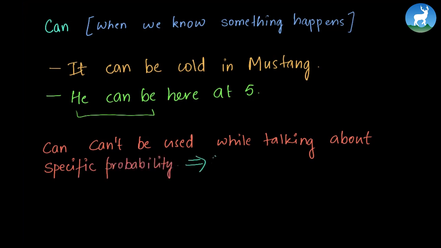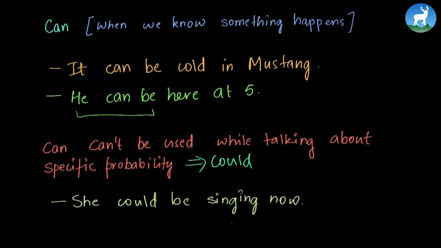Instead, we use could as the replacement of can. So let's see an example. She could be singing now. If she's a singer, you can assume that she could be singing anytime, so you may write she could be singing now. She can be singing now will not be correct in this case because you're not sure if she is singing at the moment. You're just assuming it. So can denotes higher probability, whereas could denotes a little less than can. These are the modal verbs we use for talking about present and future.